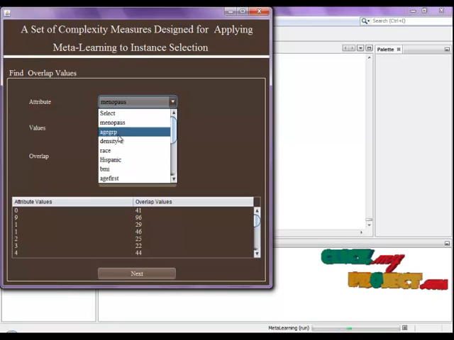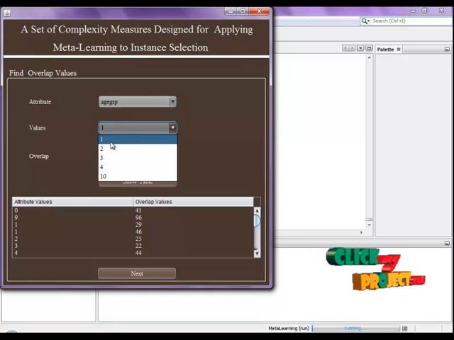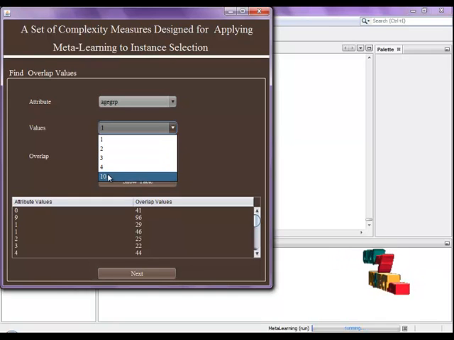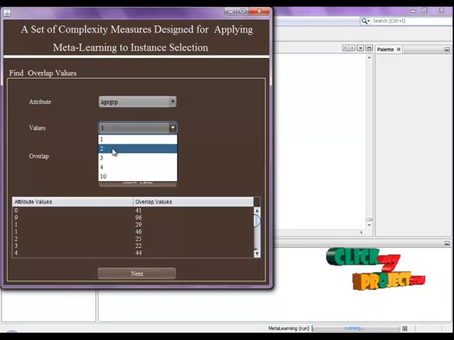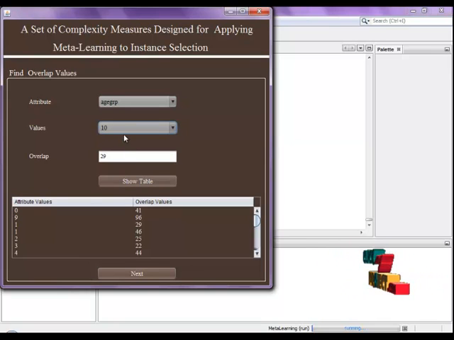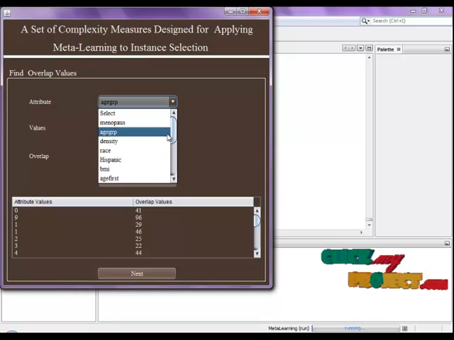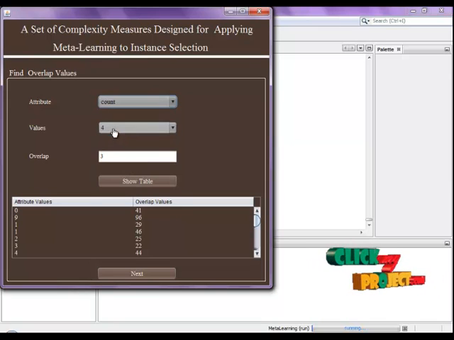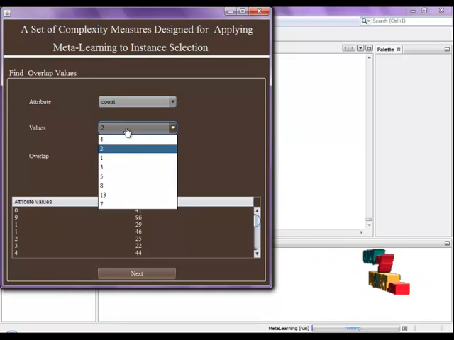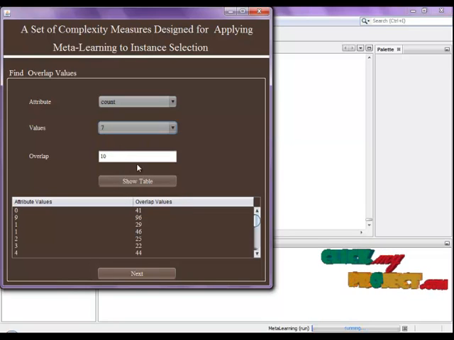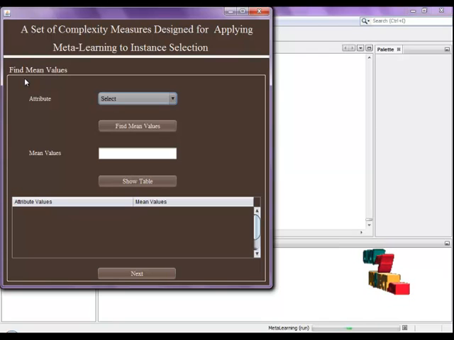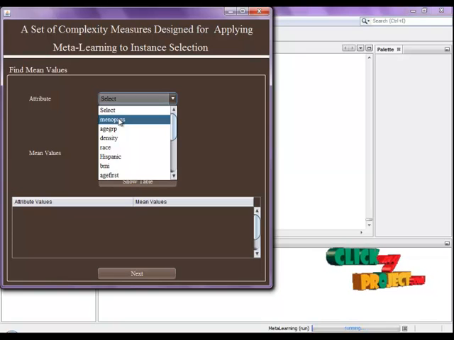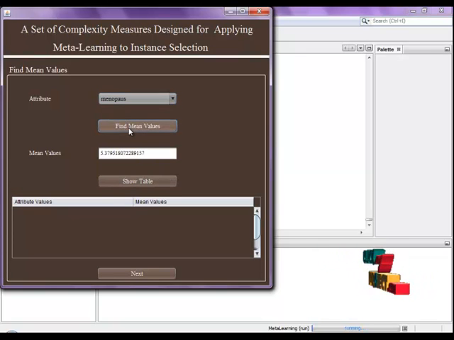Now we check another attribute's values. This has 1, 2, 3, 4, and 10. First we choose 1, which contains 60, and then 2 contains 106, and 10 contains 29. So these are all the values we can see. Then we choose the next frame. So we find the mean values.